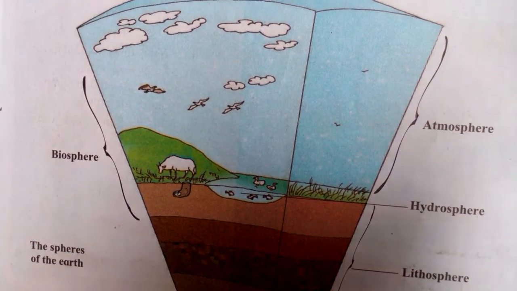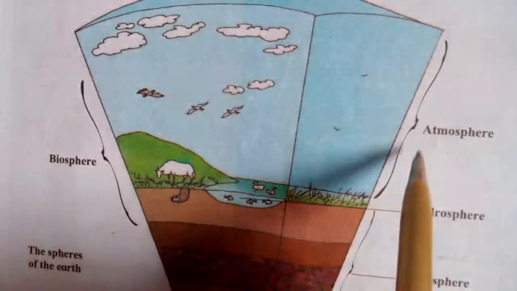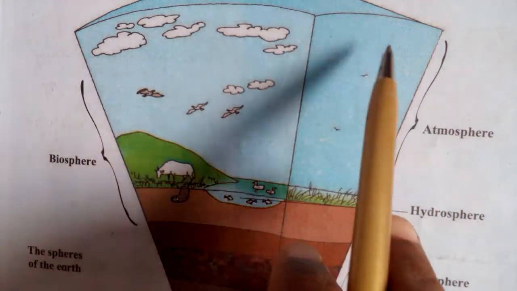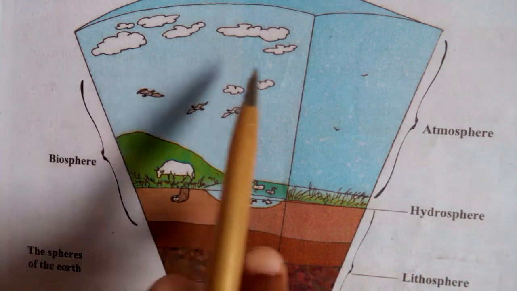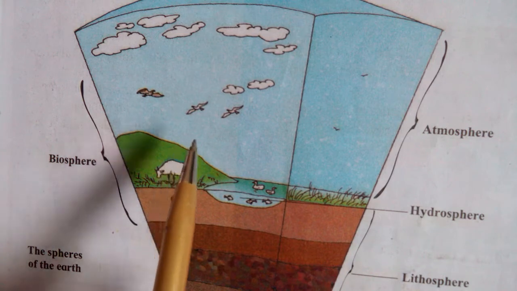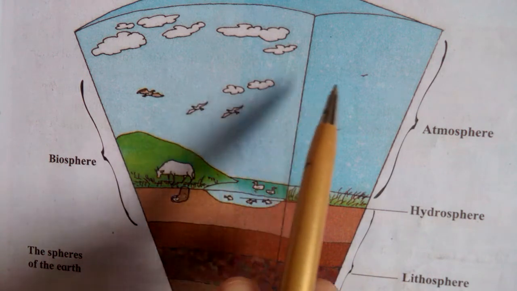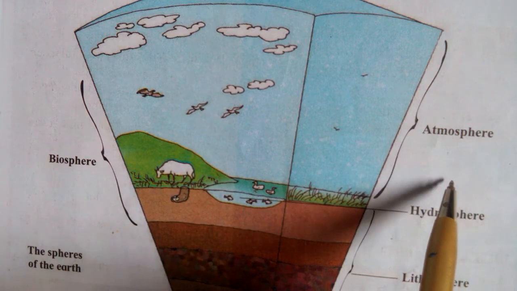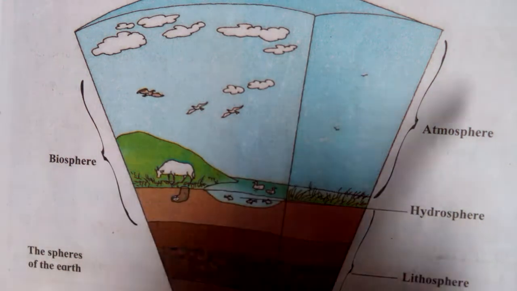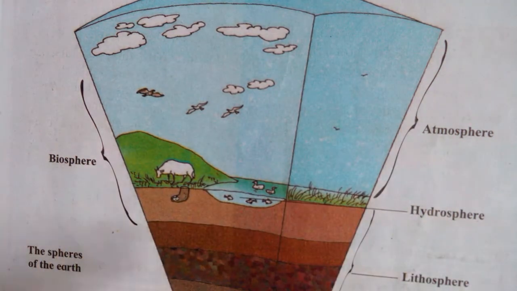Okay. See this figure, it is said to be the biosphere. This whole figure is said to be the biosphere. This is the sphere of the earth, the biosphere. Here we see, we are living in this sphere. Which one is it? Atmosphere. Okay, this is the earth, and this is the biosphere.